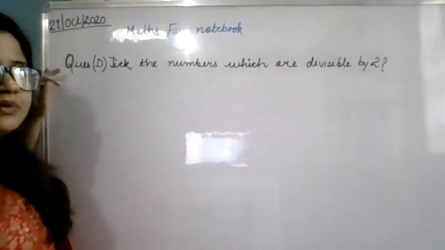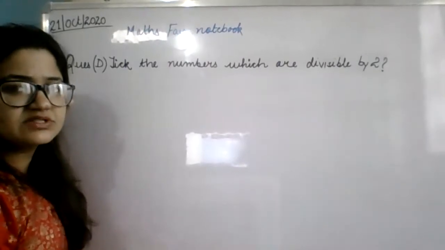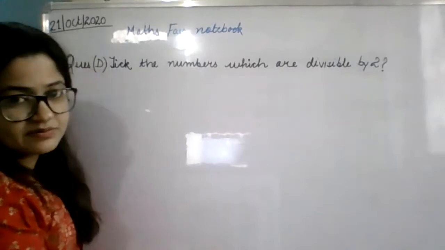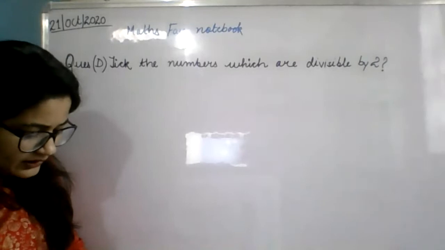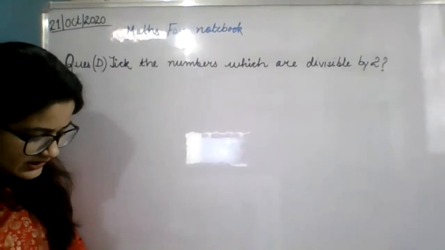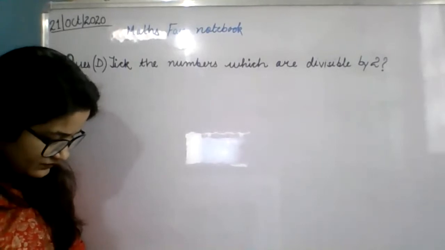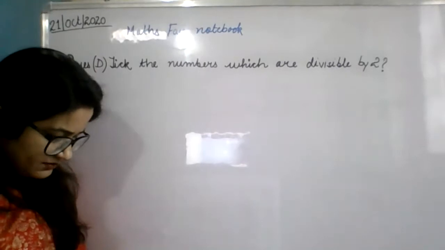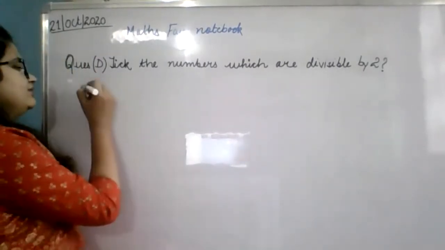From the same page or from a new page, you can start question number D. Take the numbers which are divisible by 2. Now, I will give you a number of questions and you have to take only those which are divisible by 2. Okay, Kushag, you have done it correct. Good, very nice. But be quick next time, Kushag. It should not take much time.